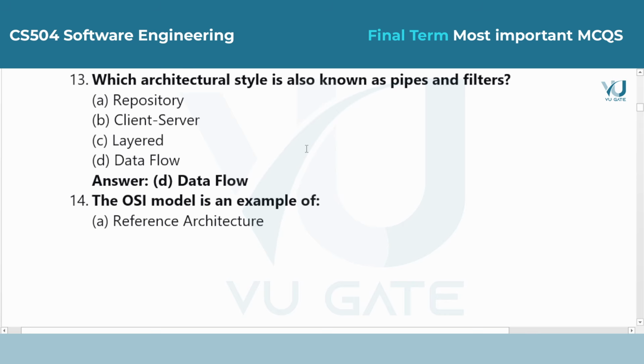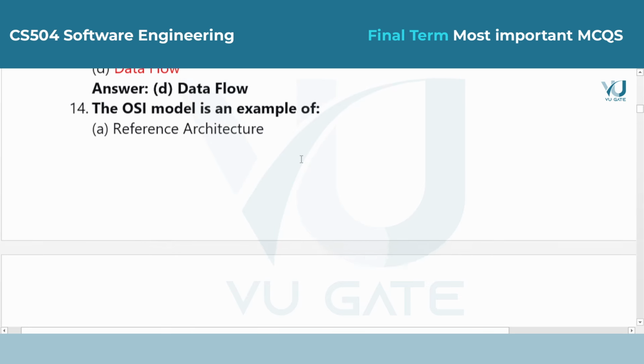Question 13. Which architectural style is also known as pipes and filters? Answer is option D, data flow. In this style, data flows through a series of processing elements called filters, and the path it takes between them is called a pipe. It is very common in operating systems like Unix.